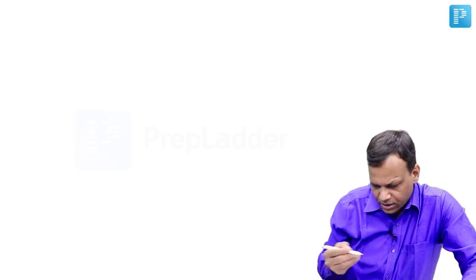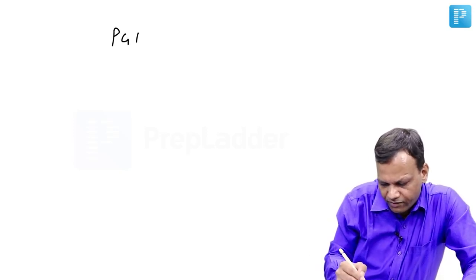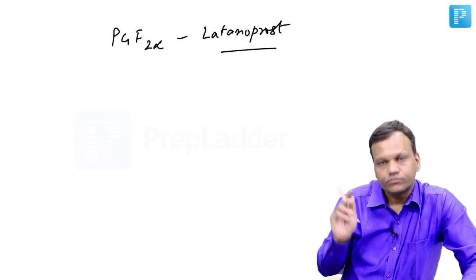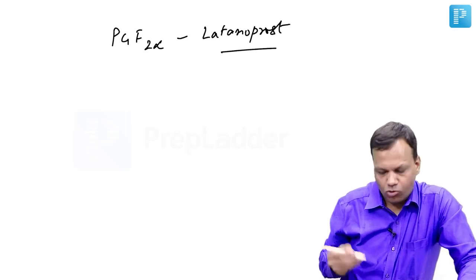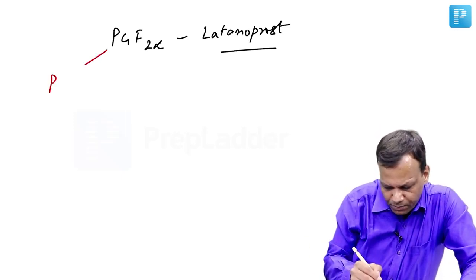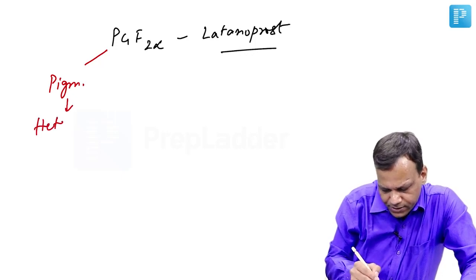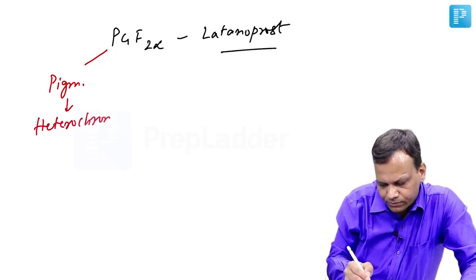Then we have drugs like prostaglandin F2 alpha. The drug mainly used is latanoprost. It is drug of choice for glaucoma, open angle glaucoma. The main side effects are pigmentation of the iris known as heterochromia iridis.